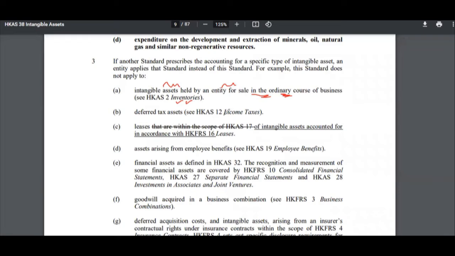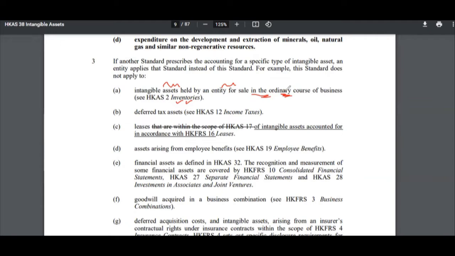If you look at the standard by itself, go to the introduction section, and you will find one of the reasons why HKS 38 was introduced, or what changes were made. One of the changes in the definition was that in the old definition, an intangible asset was something held for production or used for production. It was counterintuitive, because it was saying that an inventory can be an intangible asset or long-term asset.